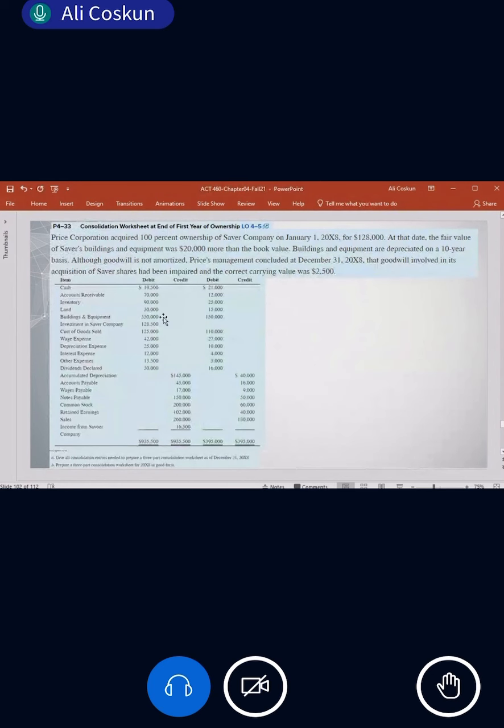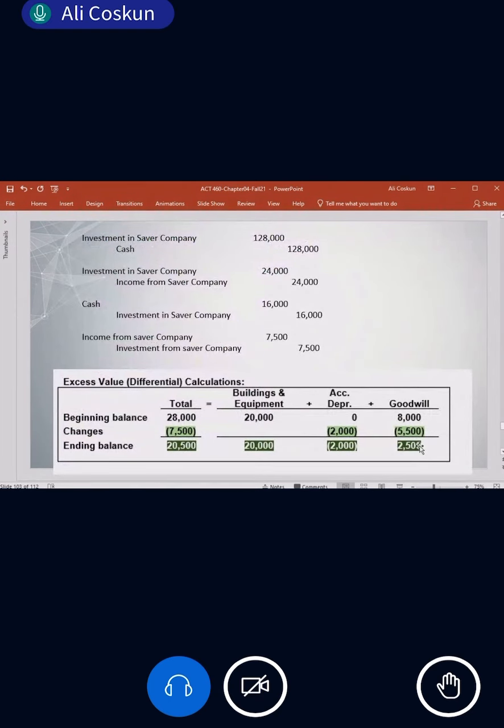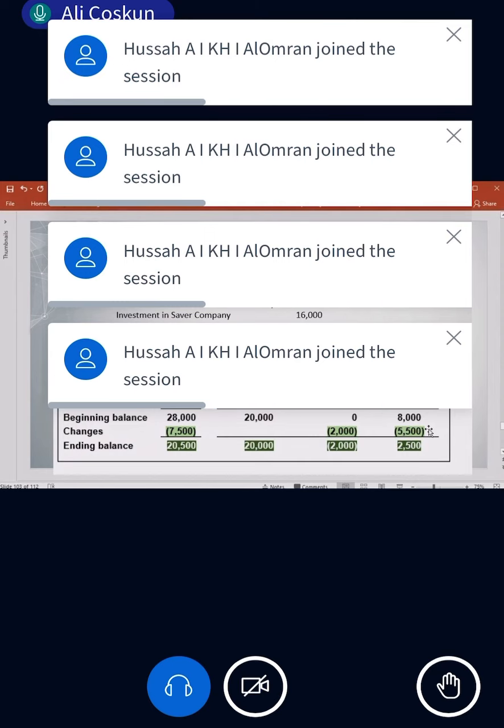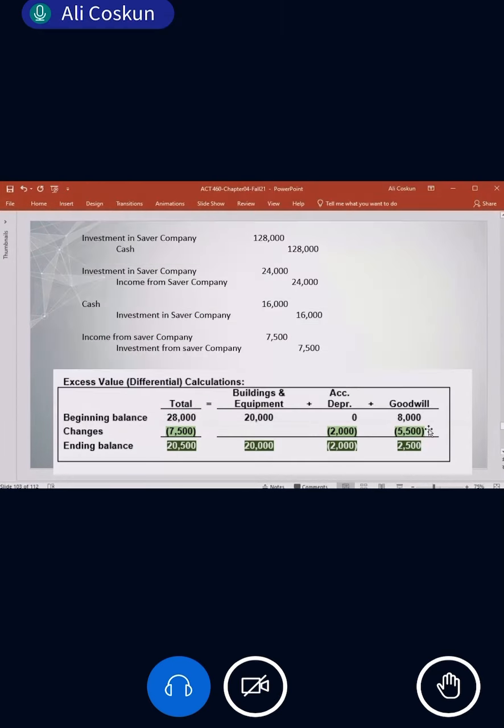Okay, let me show you. Saver shares had been impaired and the correct carrying value is 2,500 at this date. You see, December 31st, it is 2,500. So if the ending balance is 2,500, but when you acquire it, it is 8,000, the difference will be 5,500. So 5,500 impairment, 2,000 is the depreciation. Together it makes 7,500. Clear? Any question? Now you understand this, right? 7,500. What is 7,500 and where did we calculate it?